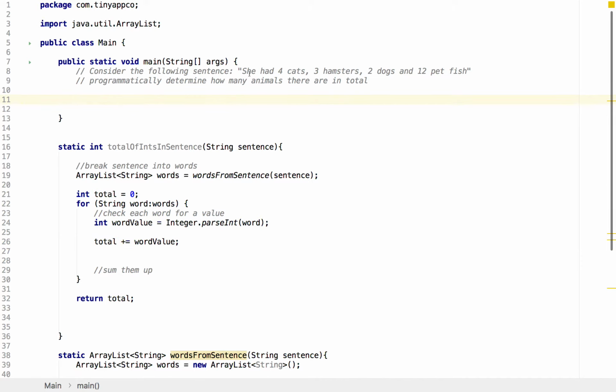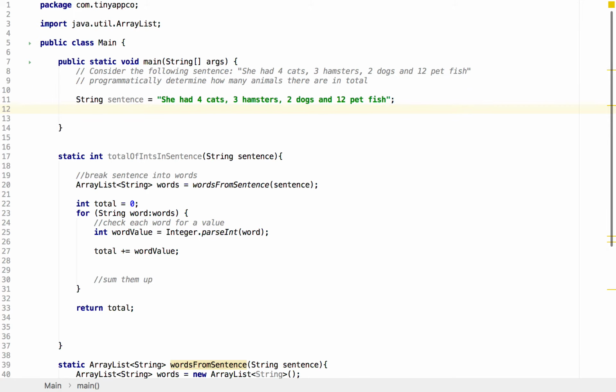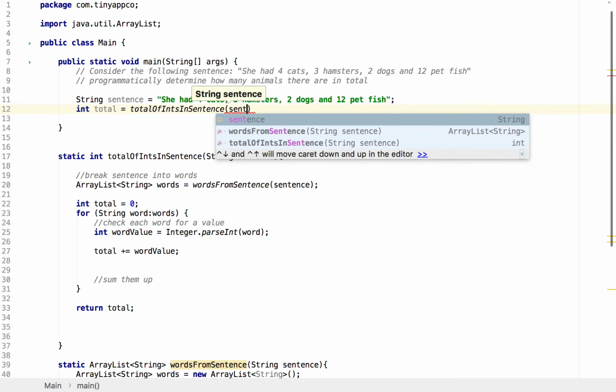Let's just test it. Here's our sentence, so let's declare that as a string. And then we will call totalOfIntsInSentence with our sentence.